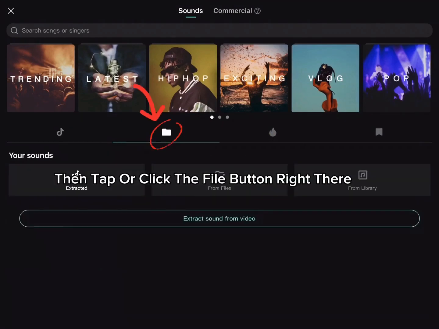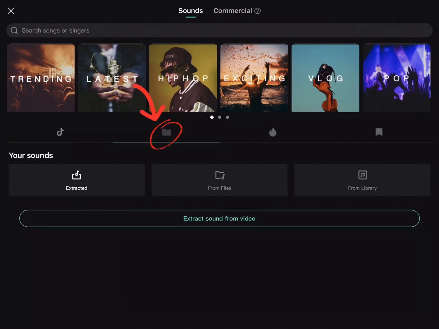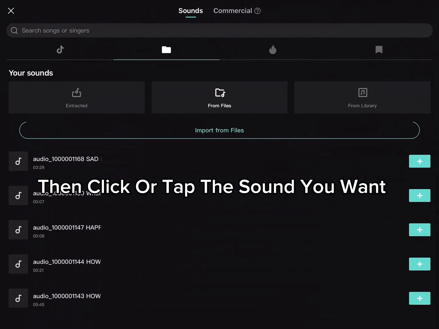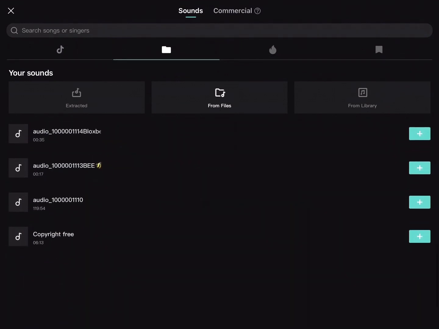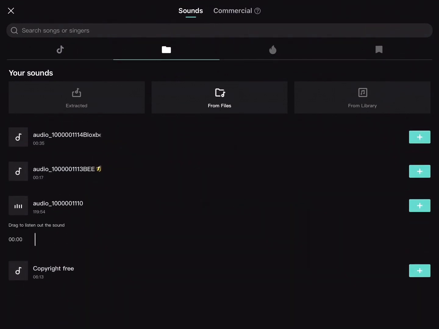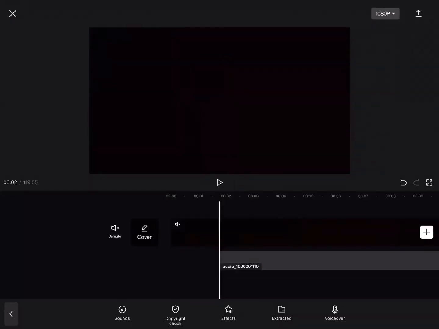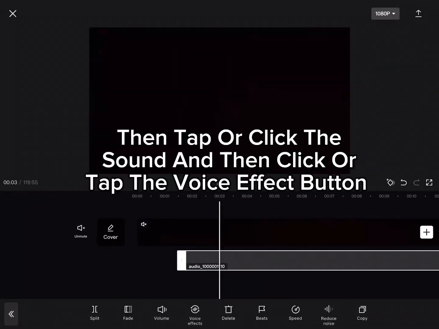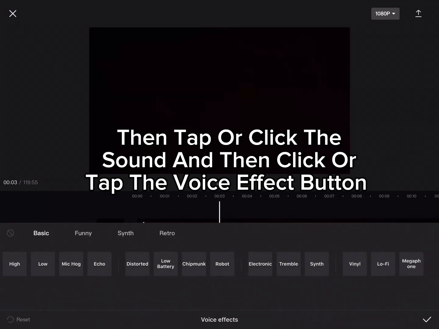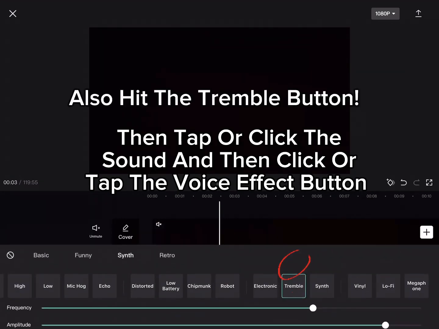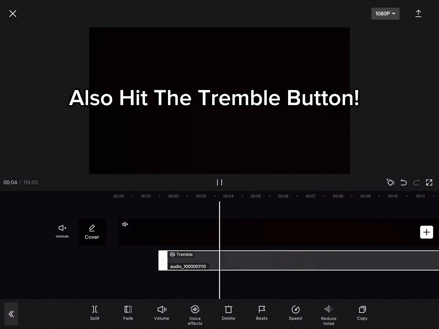Then tap or click the file button right there. Then click or tap the sound you want. Then tap or click the sound and then click or tap the voice effects button. Hit the tremble button.